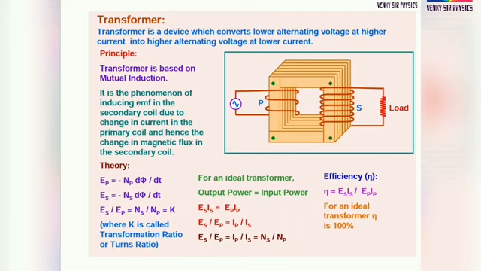Coming to efficiency. Efficiency means output by input, means secondary by primary, output power by input power. Eta is equal to ES IS divided by EP IP. For an ideal transformer, eta is 100%. My students, it is one of the important small topics in AC currents.